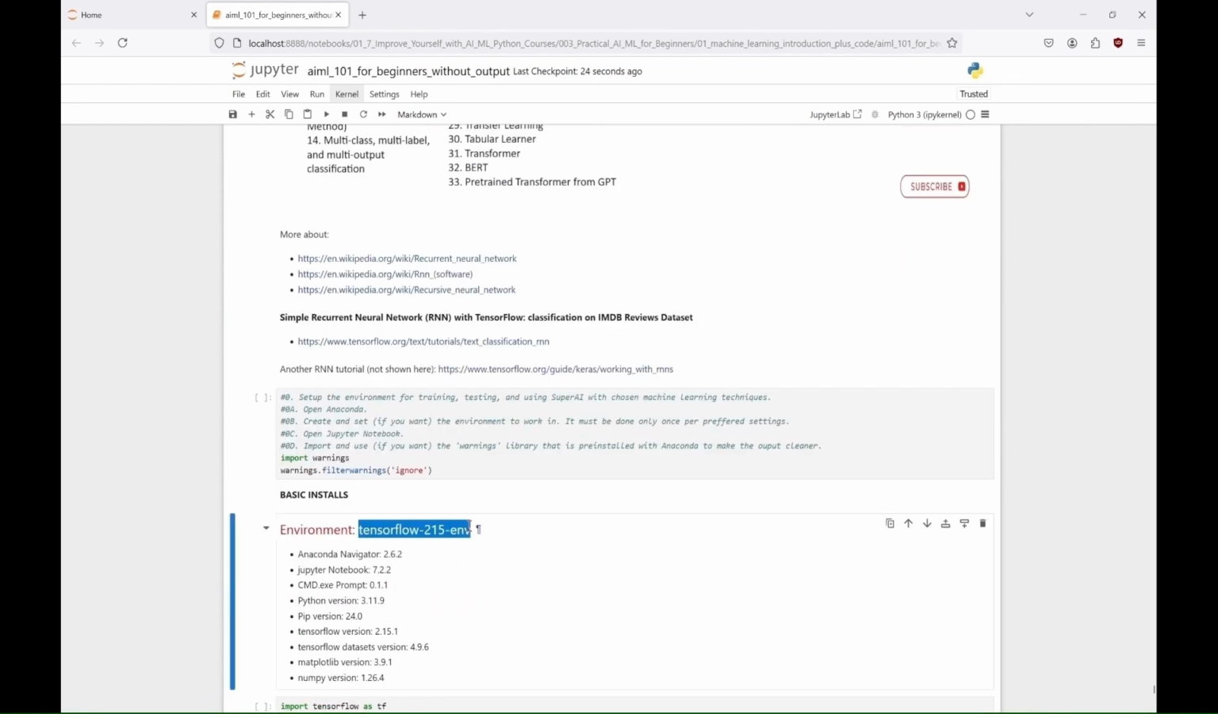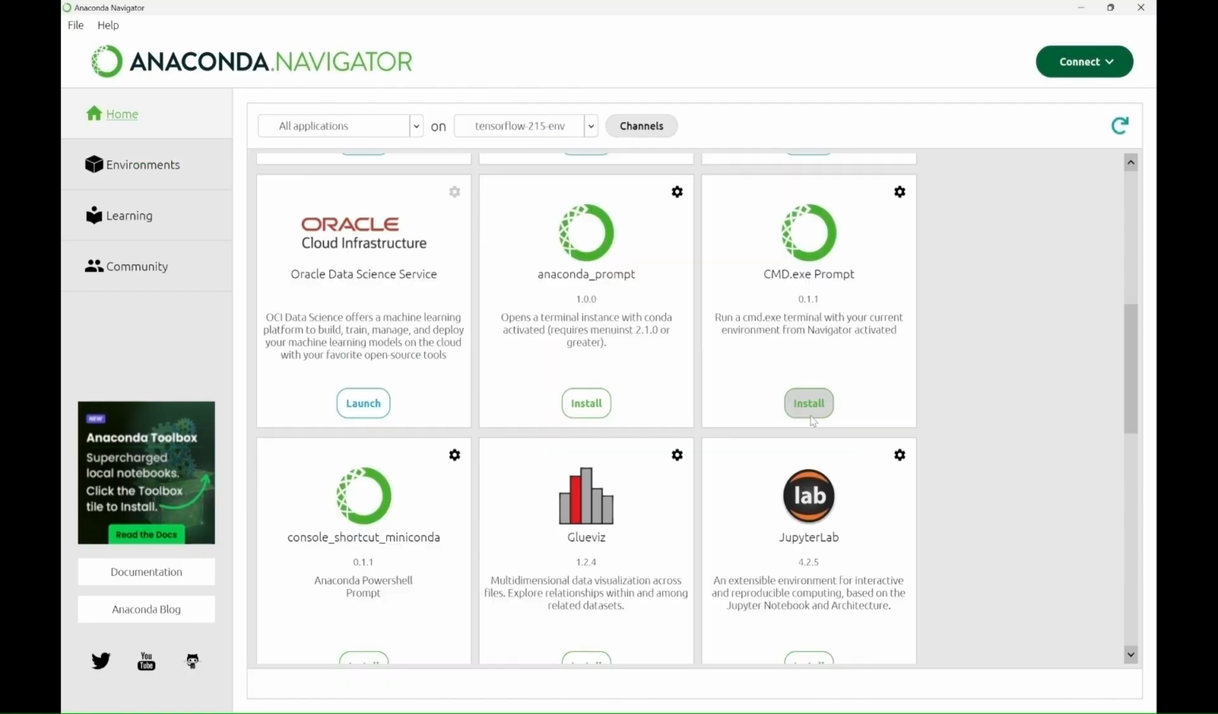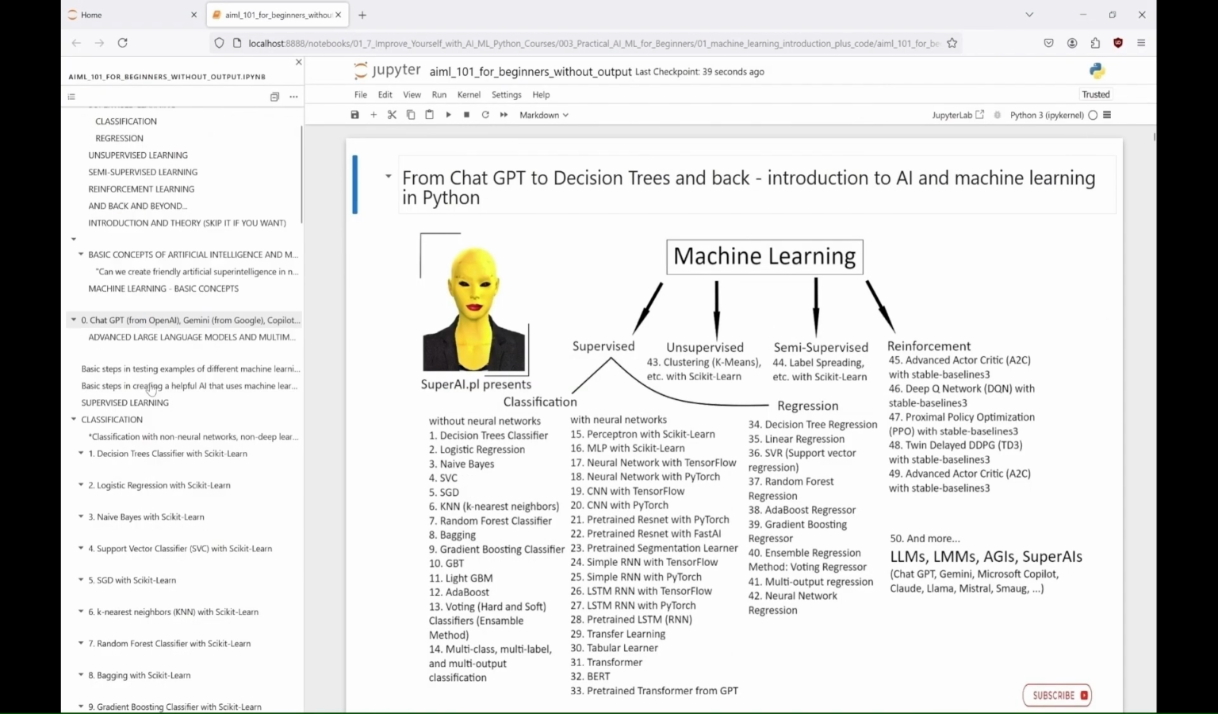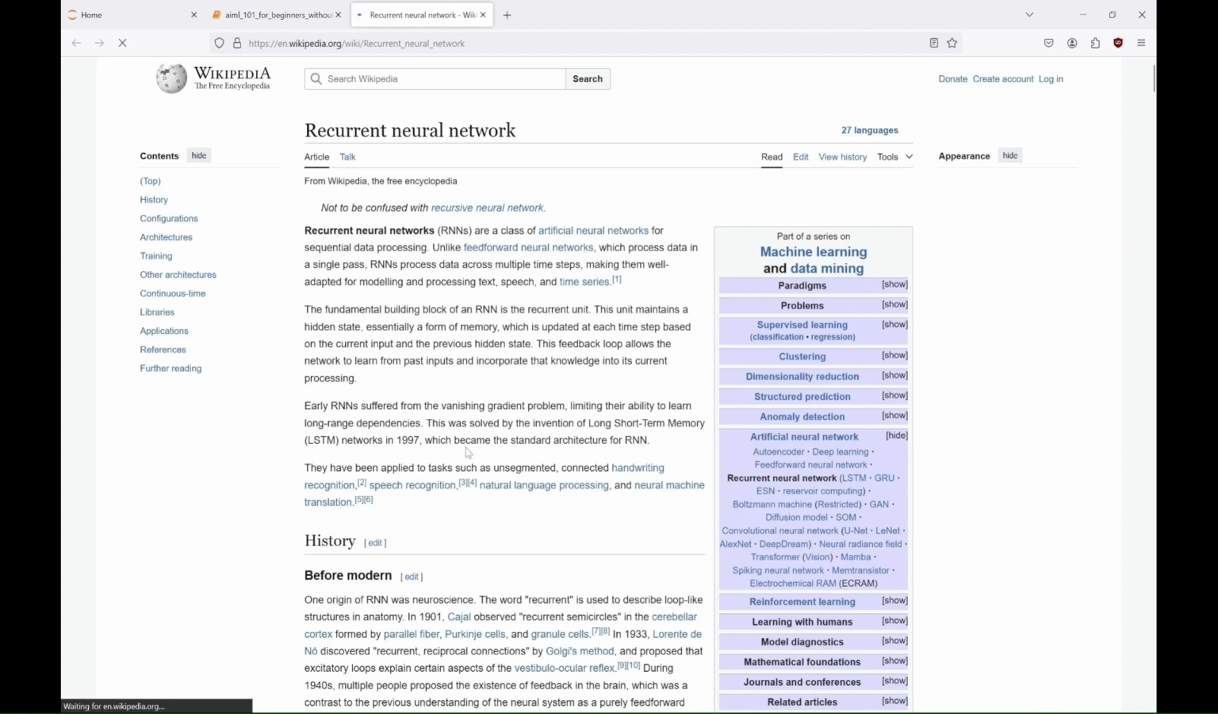Okay, so now let's create a new TensorFlow environment for RNN. This time we'll use TensorFlow 2.15.1. Great, so let's talk about these RNNs.